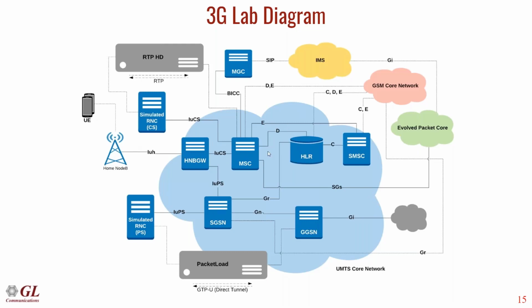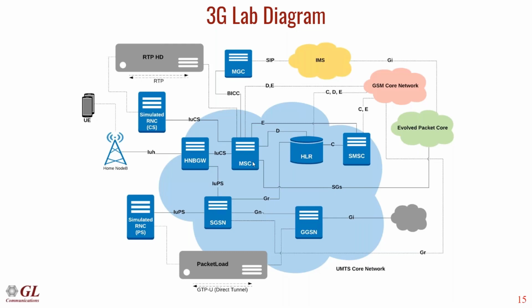If the UE wants to make a call to another network, such as an IMS network, it can connect to an MGC via the BICC interface and initiate a SIP registration request to the IMS network.